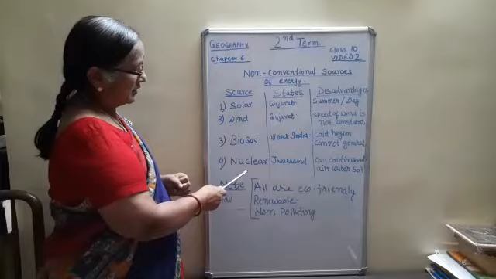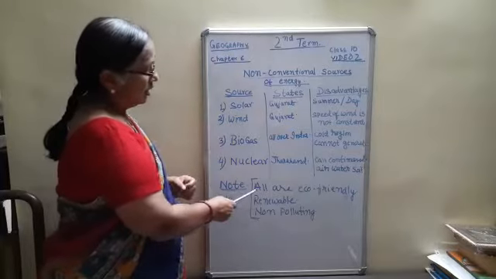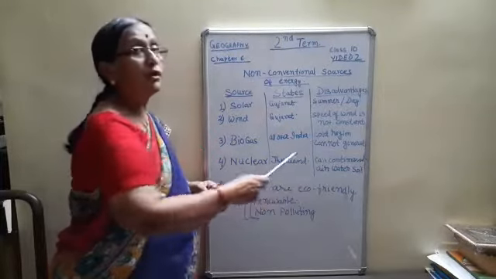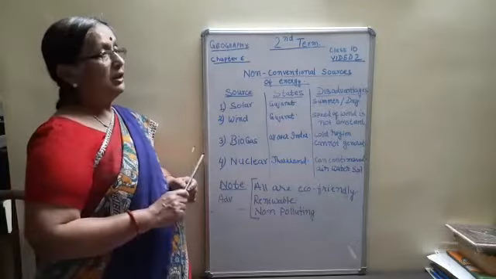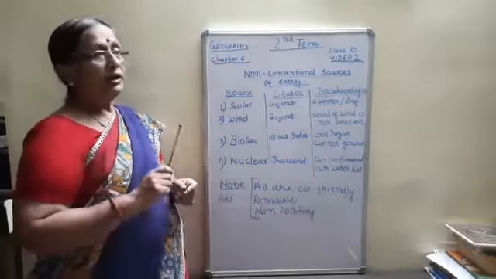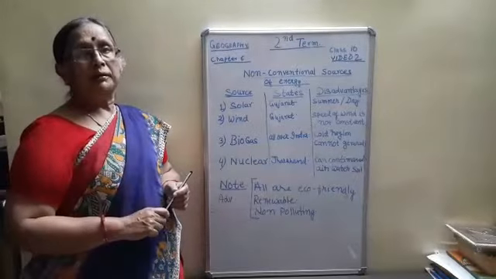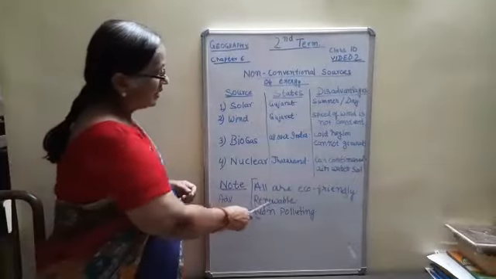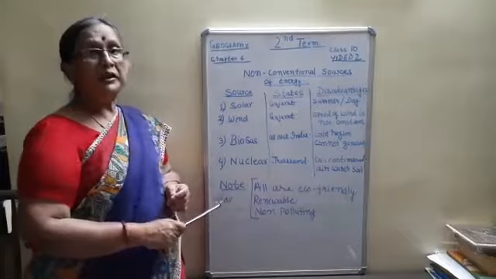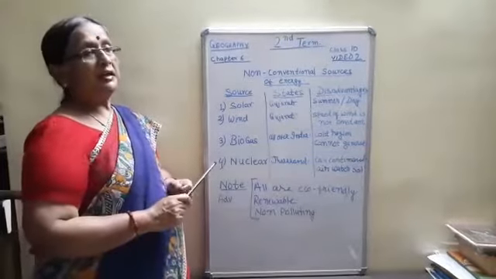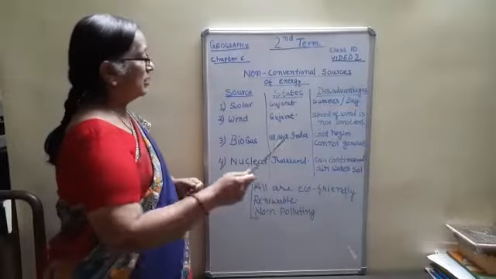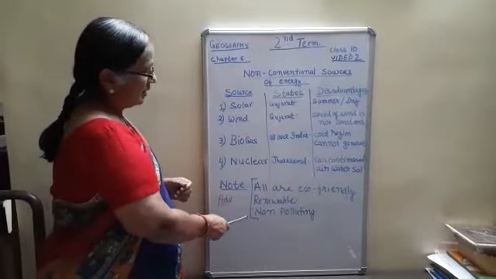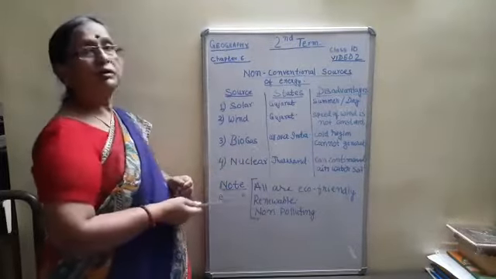But the advantages, which are common to all four, are that they are all eco-friendly. They do not pollute the atmosphere, do not create any smoke, and do not cause any pollution. Then it is renewable, which means it can be regenerated. Every day sunlight is there, so we can regenerate the power, and it is non-polluting. These three advantages are for all the four sources.